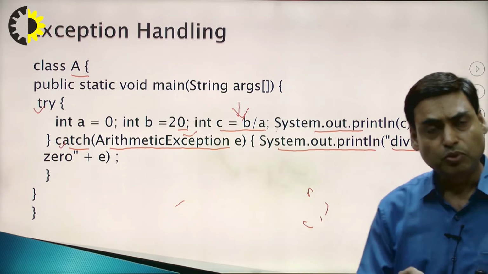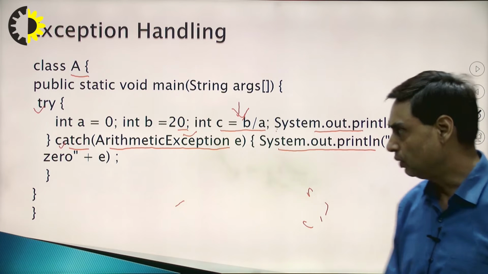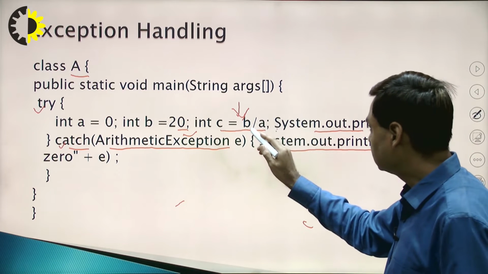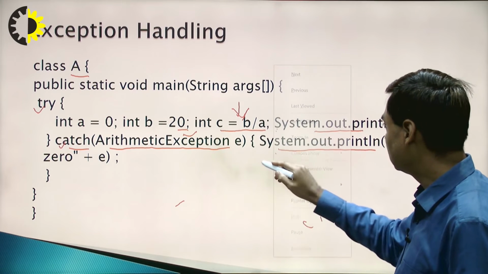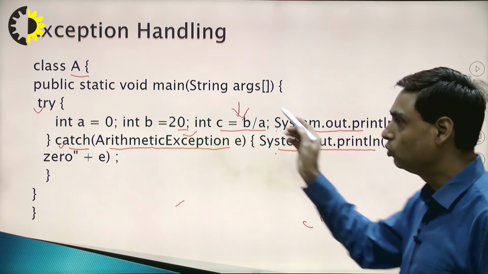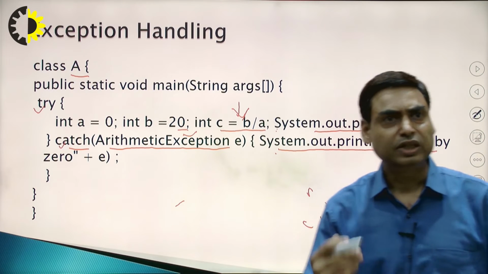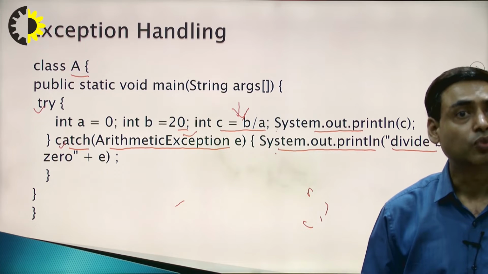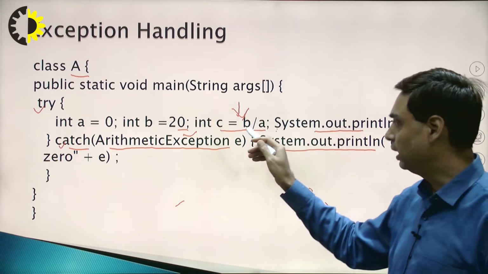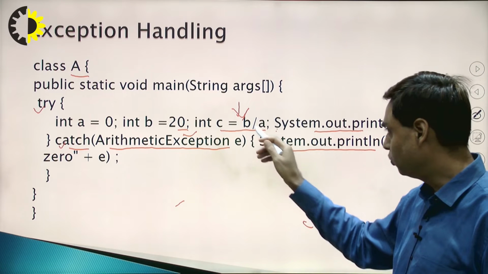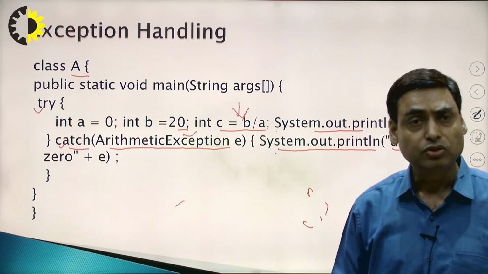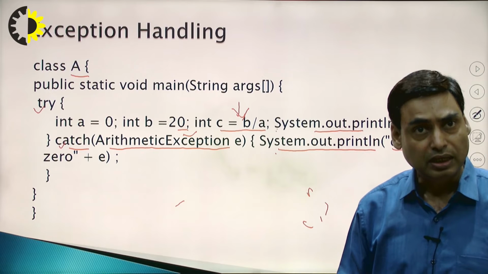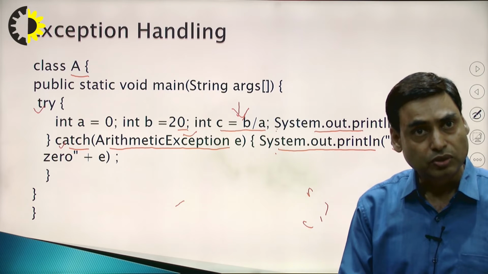Now in this program, there are two important parts. The first part is, if there is an exception, the further instructions are not executed and it will go to the catch block. Just assume that the value of A equal to 1. So in this mathematical equation B by A, there is no arithmetic error. The instruction is executed properly.